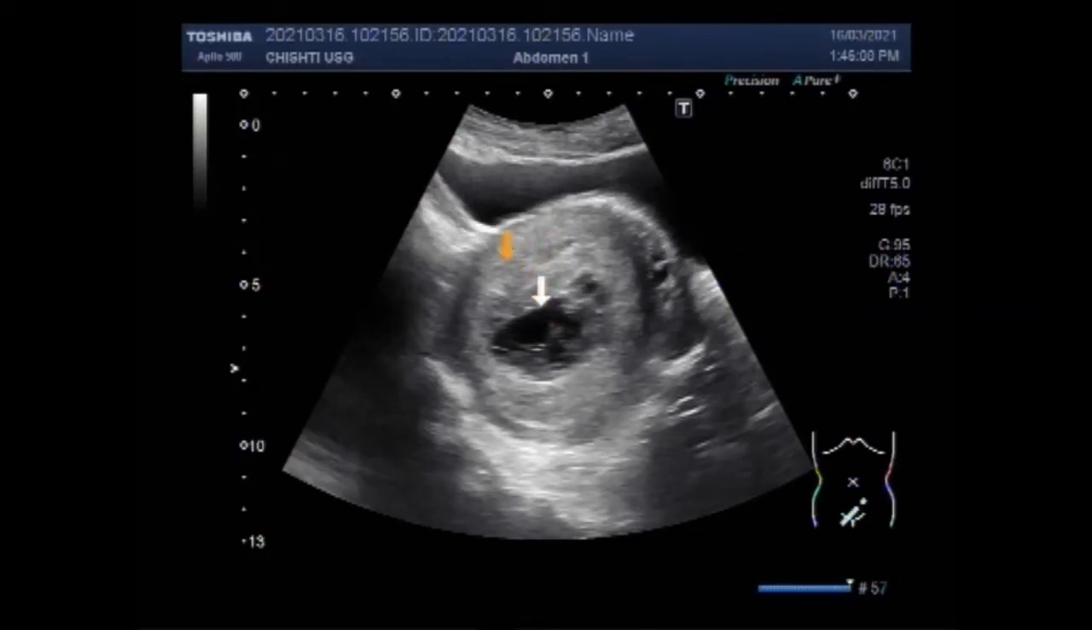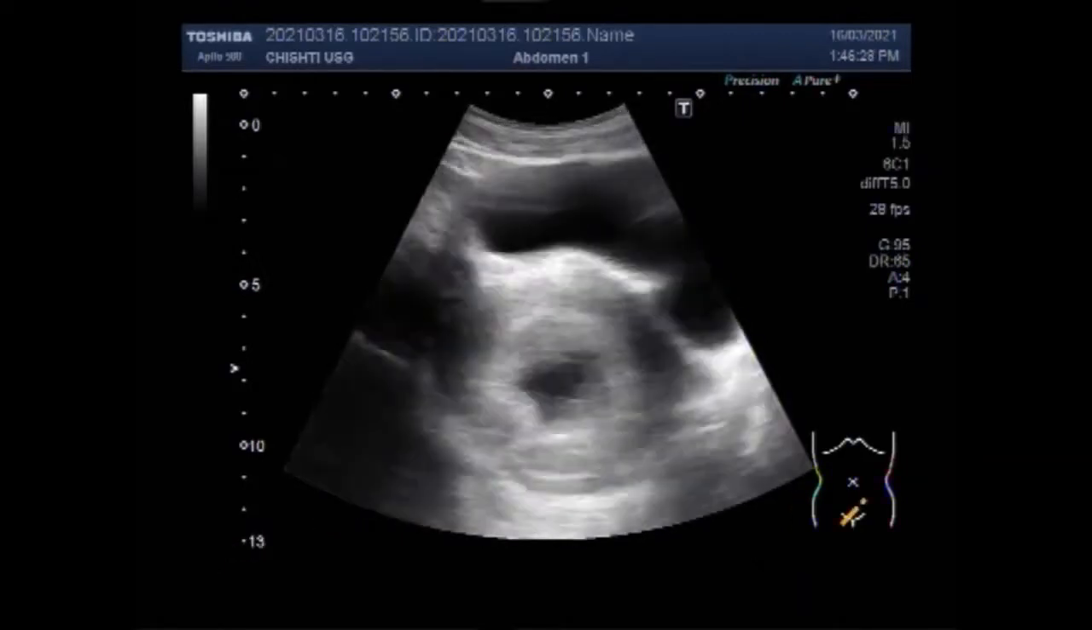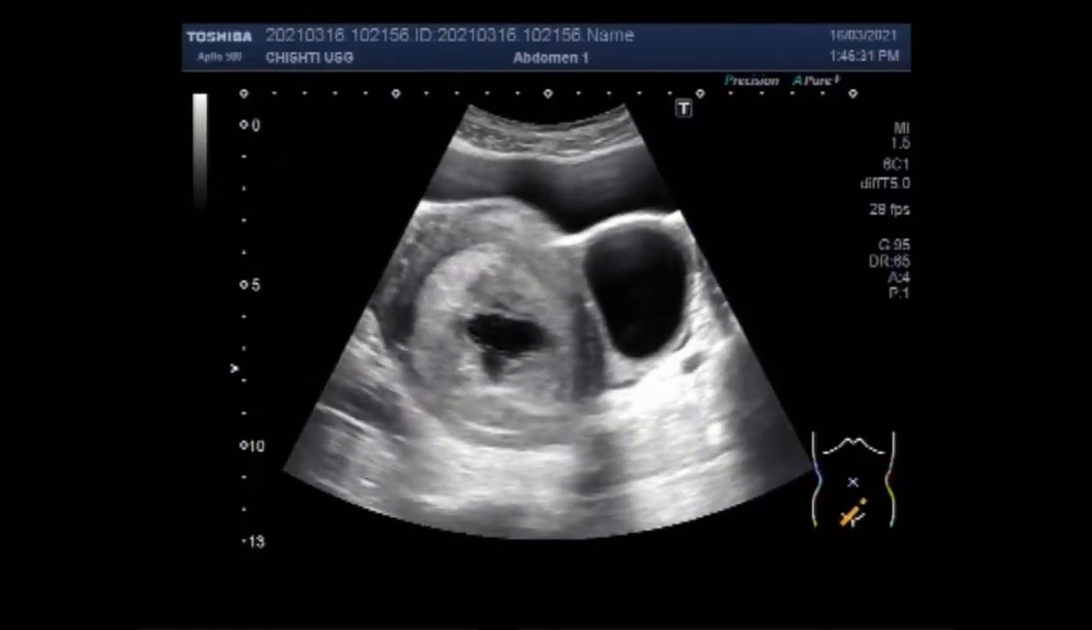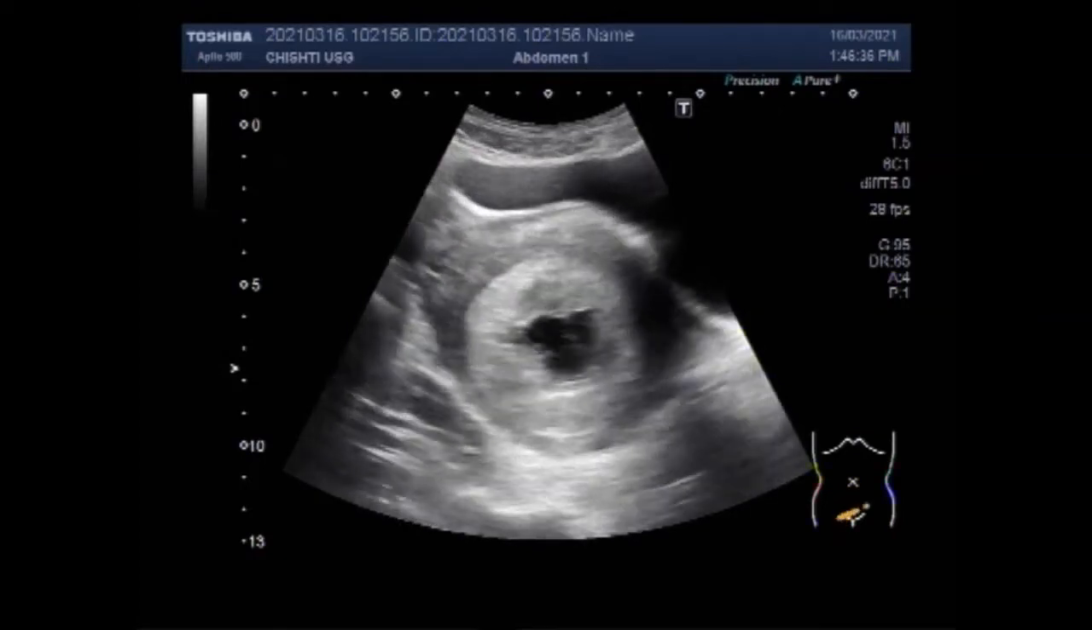You can see the uterus and the gestation sac is seen, but there is no fetal pole, but some clotted blood, debris, and some adhesions are seen in the gestation sac. The pregnancy measures about 8 weeks. But there is no fetal pole seen inside the gestation sac.